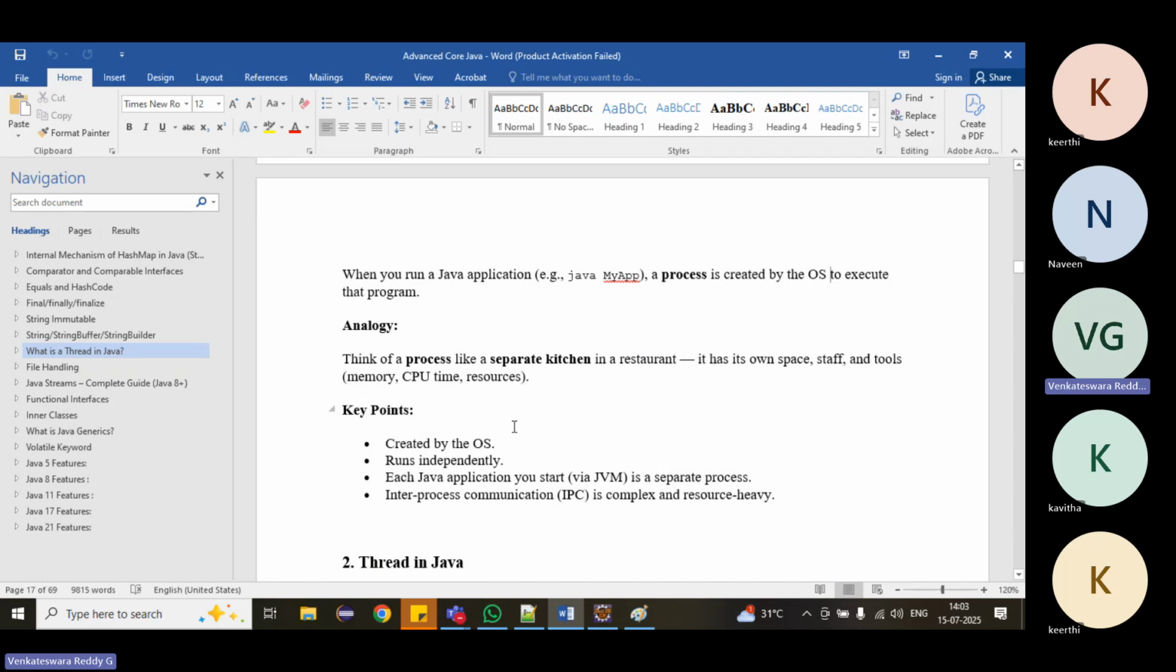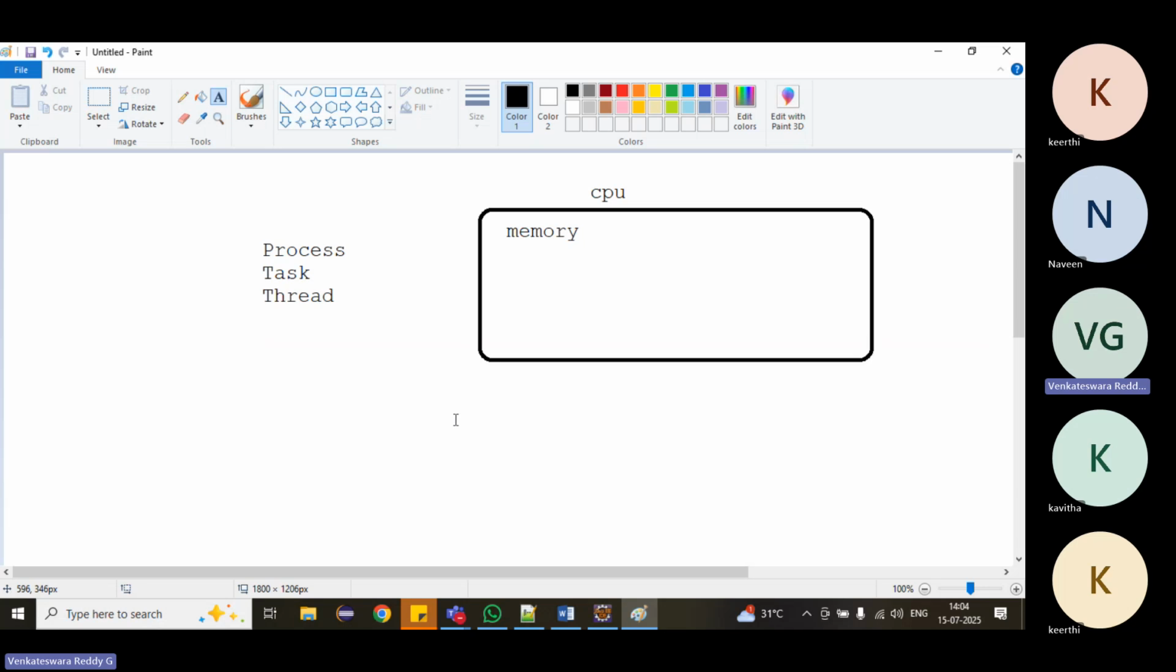Who will create the process? The OS will create it. Whenever you open any application, the OS will create one process. A process runs independently. If you start a Java application, the JVM will start the Java application. It is an independent process. Whenever you open any application, a process starts automatically, the CPU allocates memory for it, and it shares some resources.